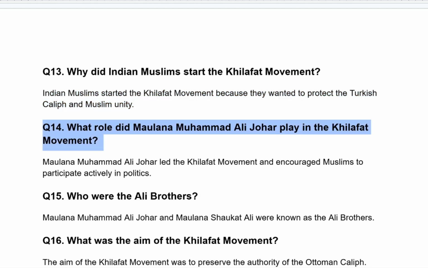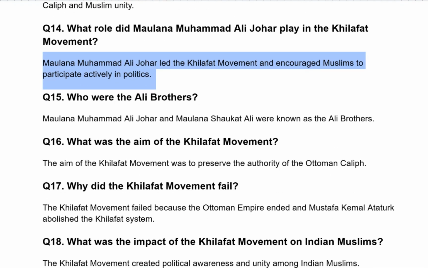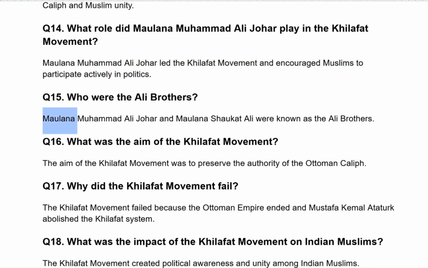What role did Maulana Muhammad Ali Johar play in the Khilafat movement? Maulana Muhammad Ali Johar led the Khilafat movement and encouraged Muslims to participate actively in politics. Who were the Ali brothers? Maulana Muhammad Ali Johar and Maulana Shaukat Ali were known as the Ali brothers.